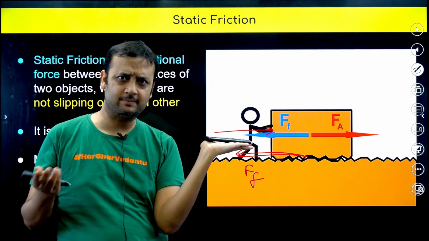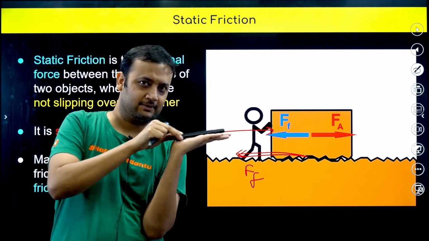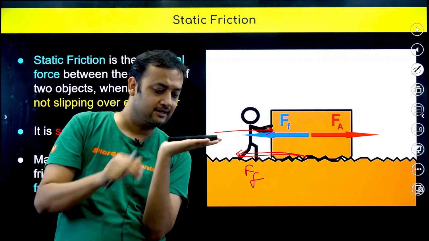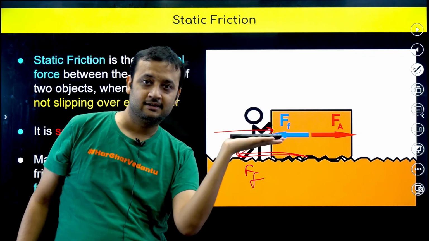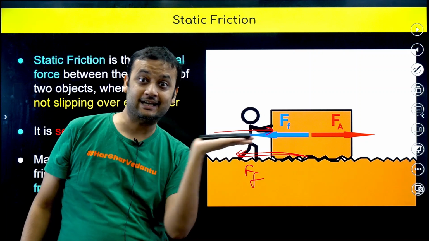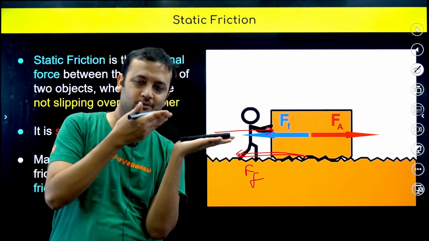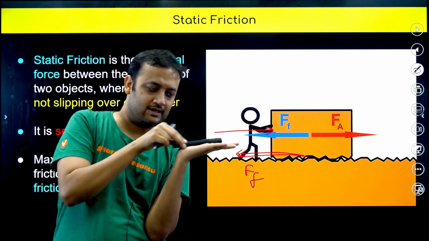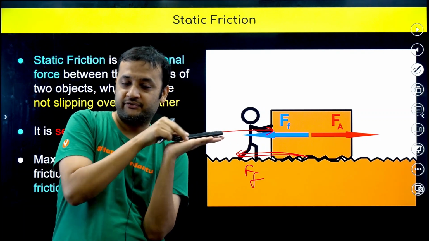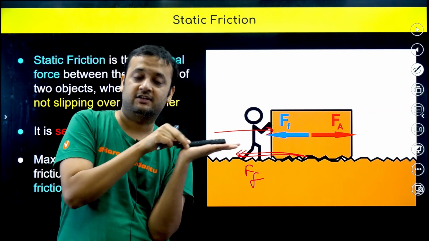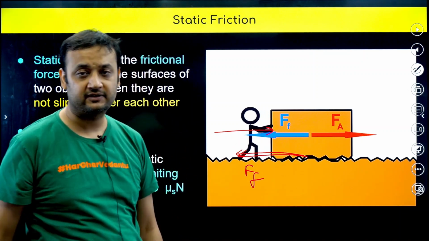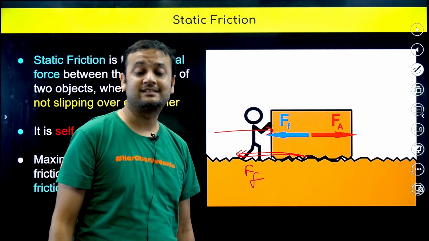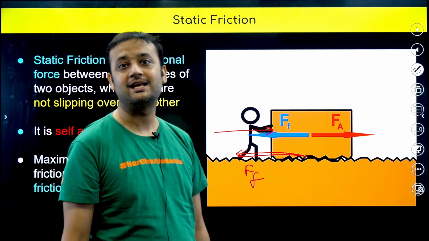So sir, when will slipping happen? See, now slipping is happening. Now the remote is slipping on my hand. In this kind of situation, what type of friction? Static, because the remote is not slipping. In this situation, you can also hear the sound, I guess. So this is kinetic friction. Let's focus on static friction first. When there is no slipping, friction is called static.